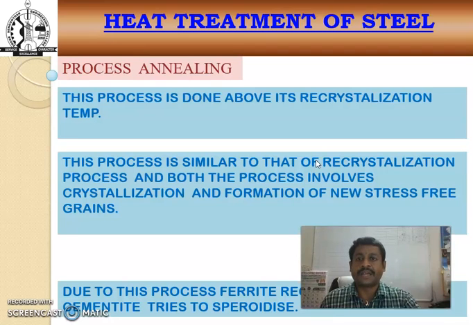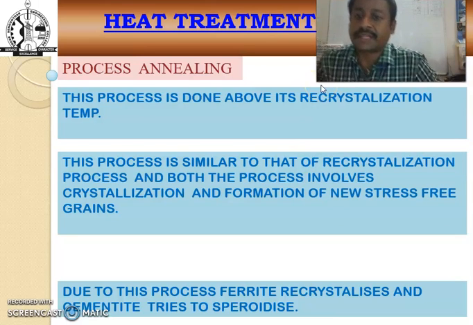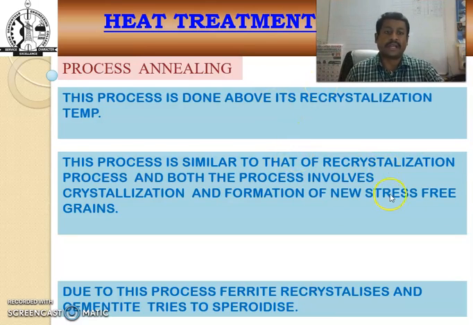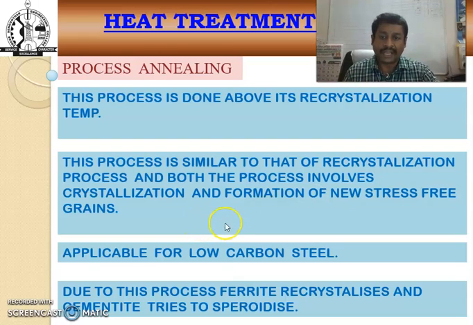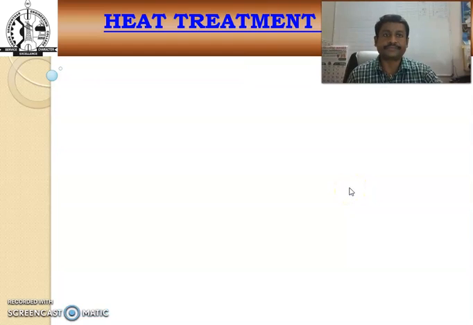The next process is process annealing. In this process, annealing is done above the recrystallization temperature. Similar to the recrystallization process, both processes involve recrystallization and formation of new stress-free grains. Due to this process, ferrite recrystallizes and cementite tries to spheroidize. This process annealing is applicable only for low carbon steels.